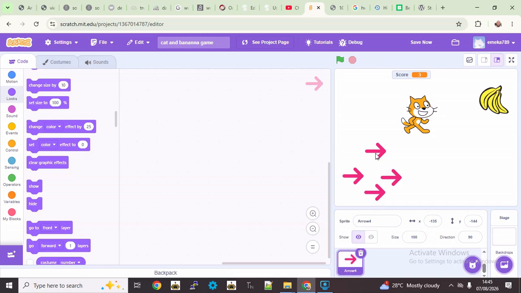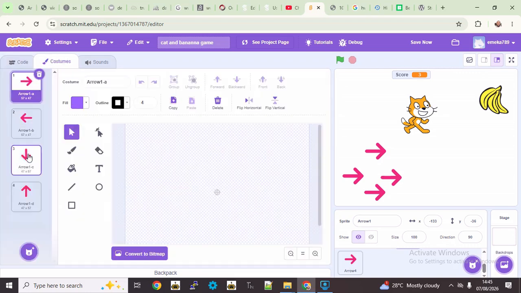So let's click on this first one. Actually, double click on it. Yeah, so when you click on it, you go to costumes. So costumes is here on top, and then choose this one that's pointing up. Good.